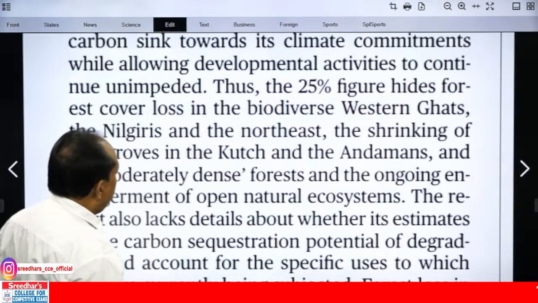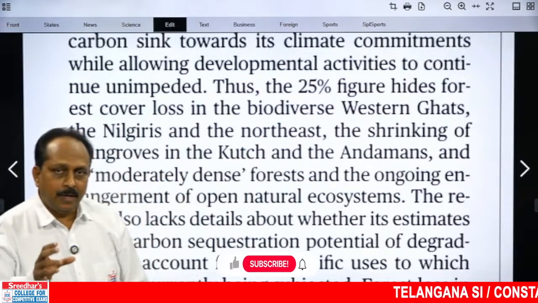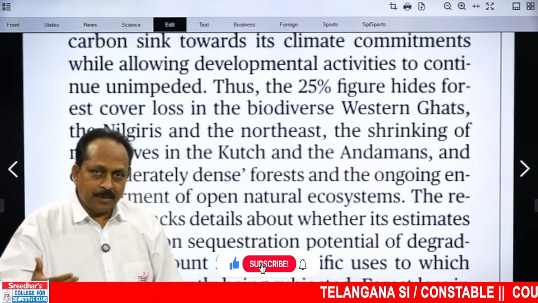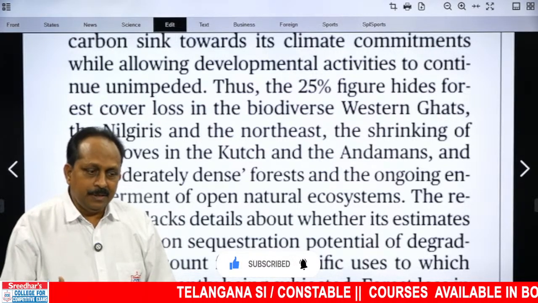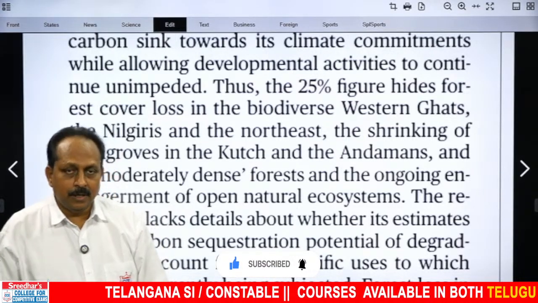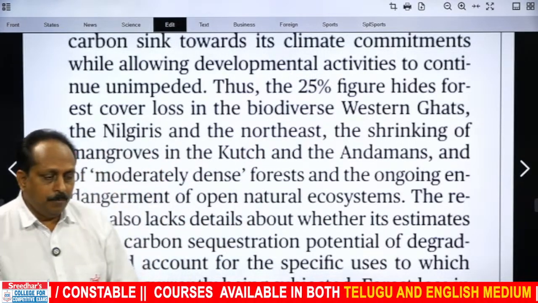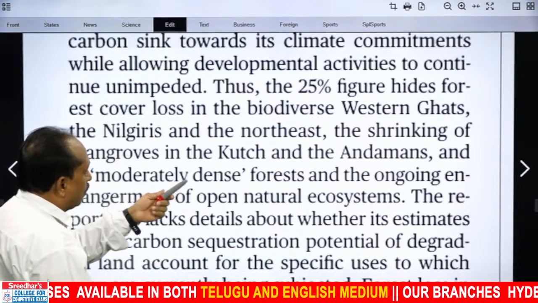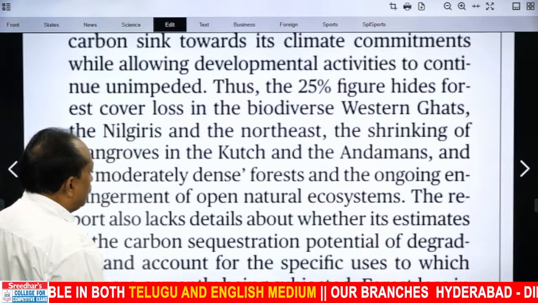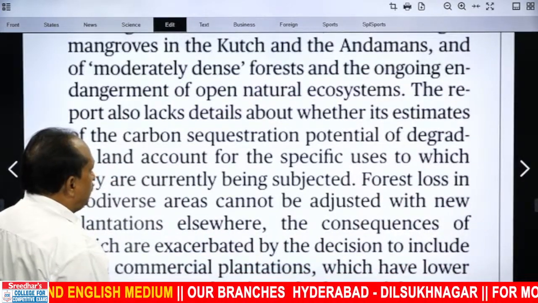This sentence is very important. Though on the face of it, that 25% figure seems to be good, there is something hidden. What is hidden? We are losing precious natural resources, especially these hotspots. The Western Ghats, known for rainforests, and you take the Nilgiris, the Northeast, the shrinking of mangroves, all are very important ecosystems. Unfortunately, we are losing them.